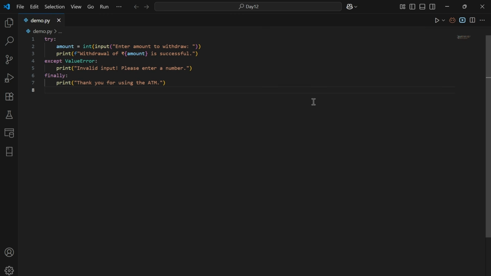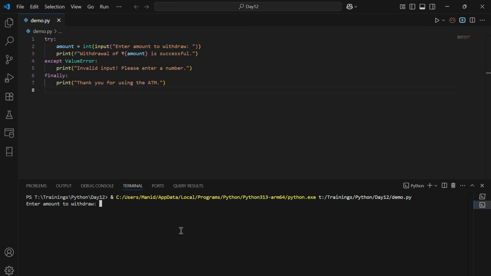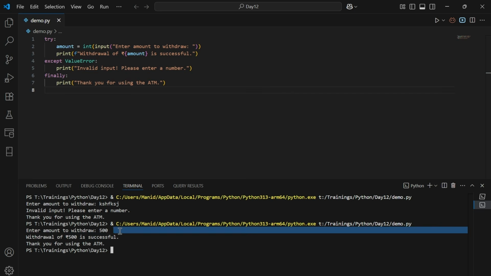Let's try to execute this program in order to understand it in a much better way. After executing, it's going to ask for the user input. Let's enter an invalid value. So if we enter an invalid value, it's going to display "invalid input, please enter a number" along with "Thank you for using the ATM." Now let's provide a valid input. After providing a valid input of 500, it's going to display "withdrawal of 500 is successful" along with "Thank you for using the ATM."